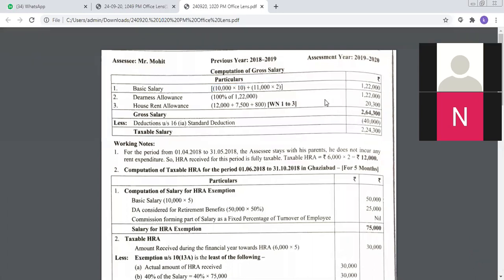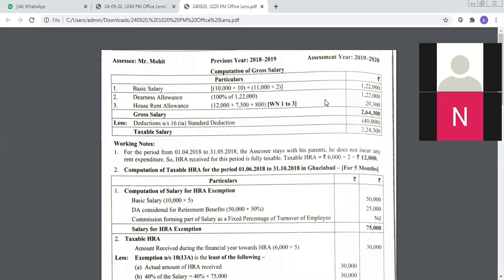Again, I'm saying when it comes to computation of salaries, all your calculations have to be multiplied by 12 because in a year we have 12 months, right? So we get an amount of 1,22,000 rupees as his basic salary. This is the first condition. The second condition told to you in the problem is that the company pays him a dearness allowance, and the percentage of dearness allowance is 100%. So whatever is his basic salary, exactly the same amount is what he is going to get as his dearness allowance. So here also he is going to get 1,22,000 only. Is it clear? Any doubts in this?